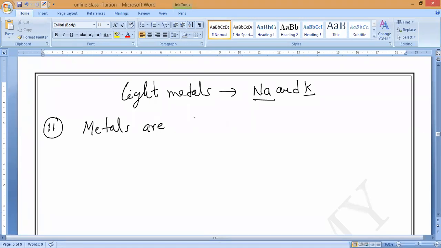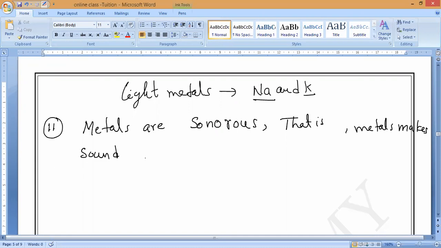So metals are sonorous. Please note it down. Metals are sonorous. Understand? So in a sense, metals make sound when we hit them. Metals make sound when hit with an object.